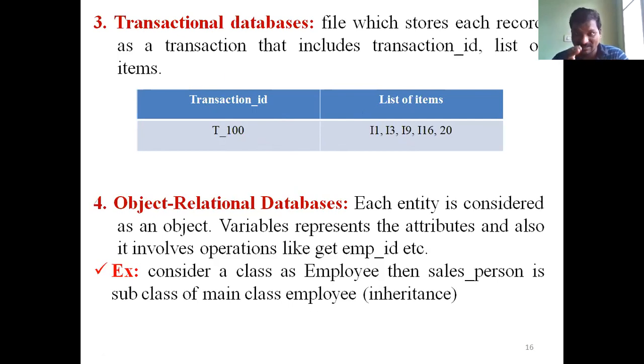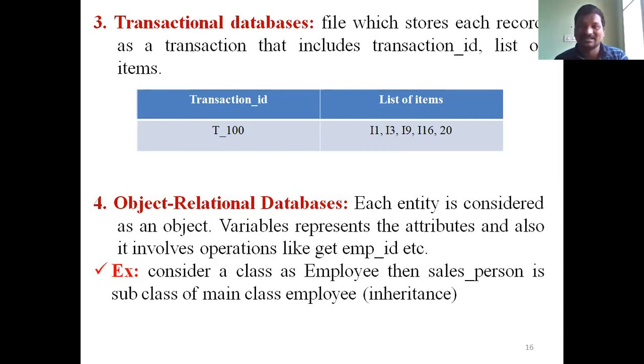That is called a transactional database. Transactional databases store up-to-date information. That means supermarket data consists of a transaction ID and a list of items, which is called transaction data. In transactional databases, we perform association mining.